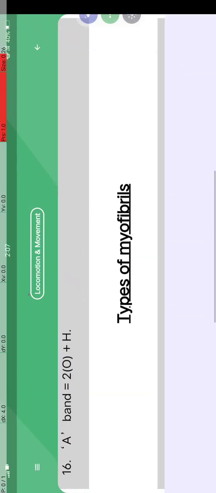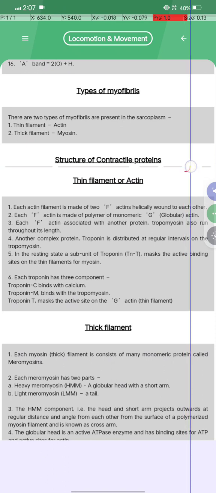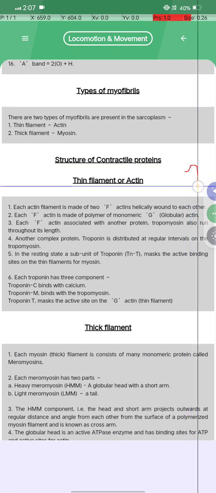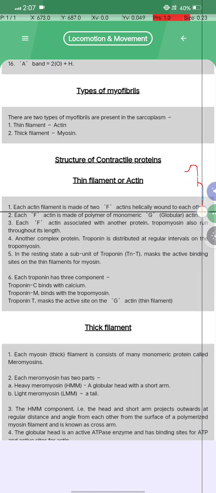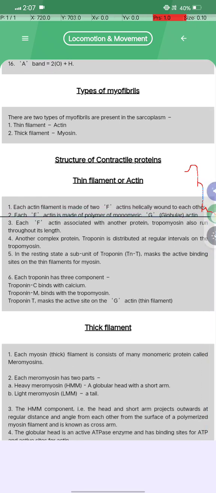After that comes the structure of the contractile proteins. Let us learn about the actin filament first. Each actin filament is made up of two F actins helically wound around each other, and each F actin is a polymer of monomeric globular G actin. Each F actin is associated with another protein, tropomyosin, which also runs throughout its length. Another complex protein, troponin, is distributed at regular intervals on the tropomyosin.